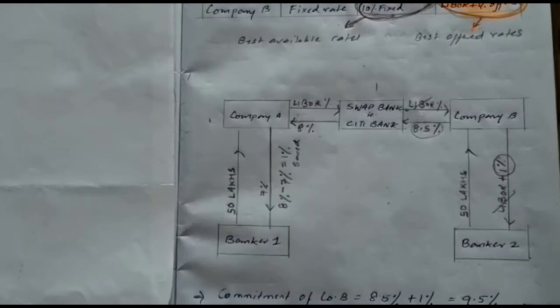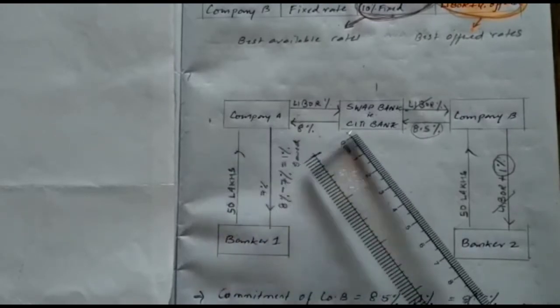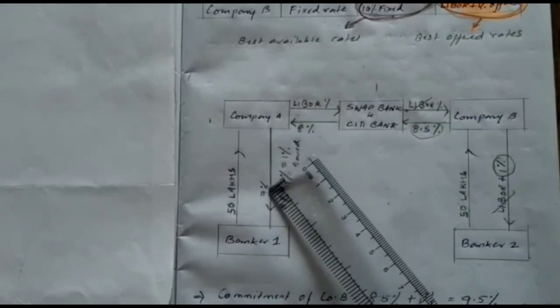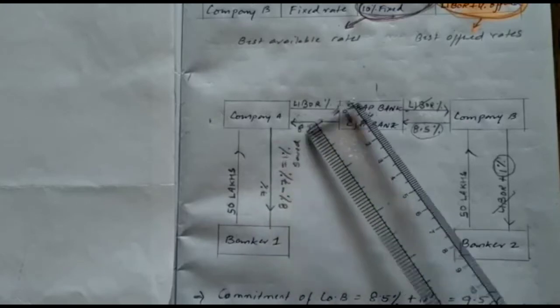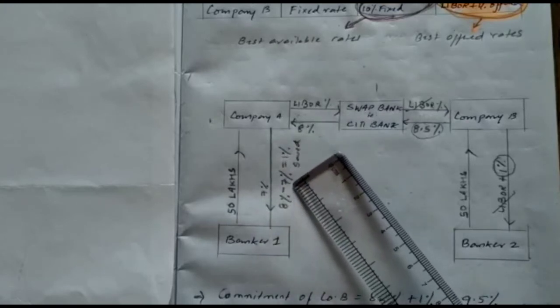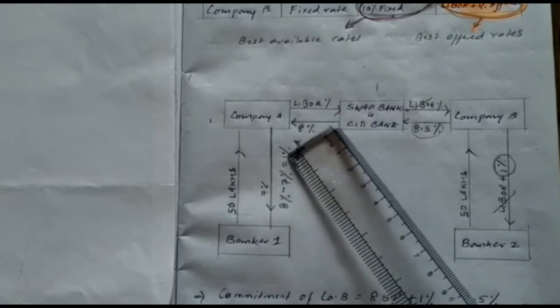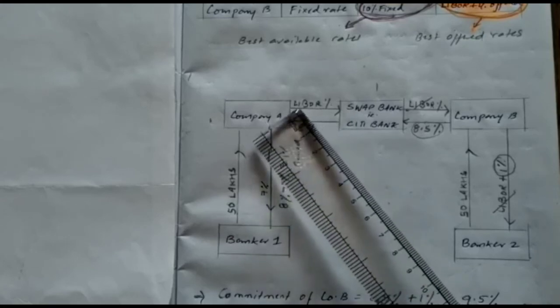I'll repeat once again. Company A collects 8% fixed from the swap bank and pays only 7%. Ultimately, it is saving 1%, nothing but 8% minus 7% commitment, 1% saving it is doing. So this 1% saving which it has done, it will be using to pay to the swap bank.